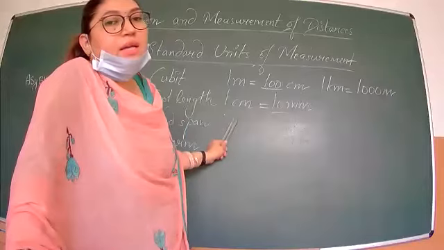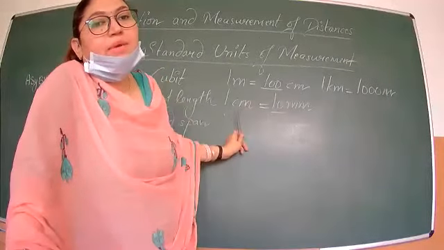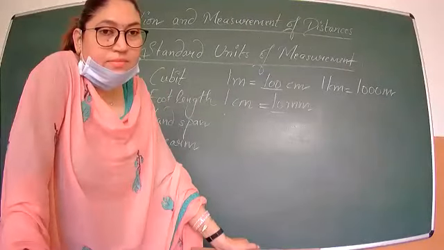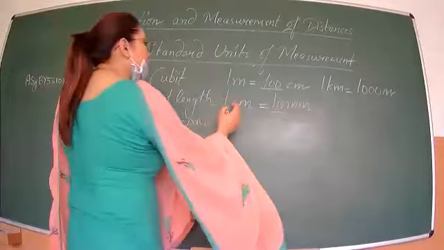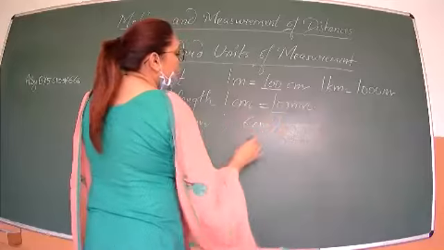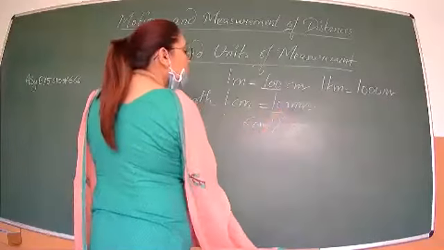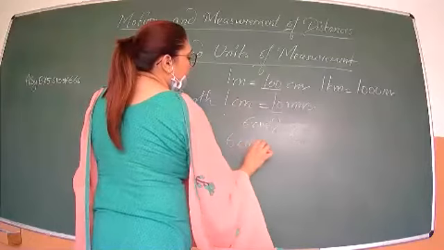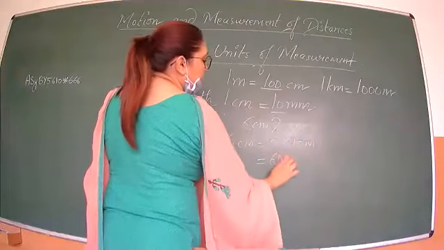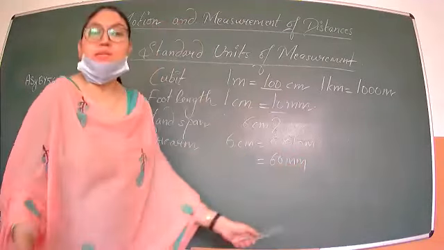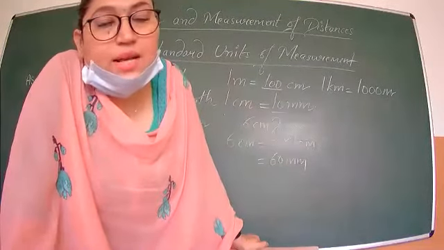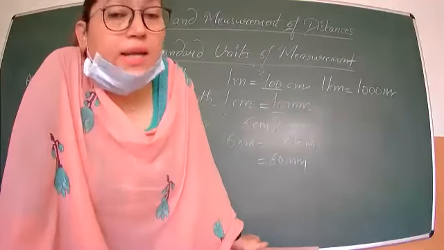If 1 centimeter has 10 millimeters, then 6 centimeters, how many millimeters? 6 into 10 is 60 millimeters. Clear? If 1 kilometer is equal to 1000 meters, then how many meters in 10 kilometers?